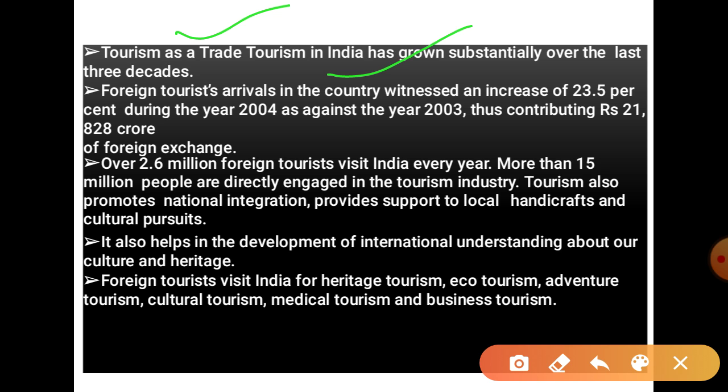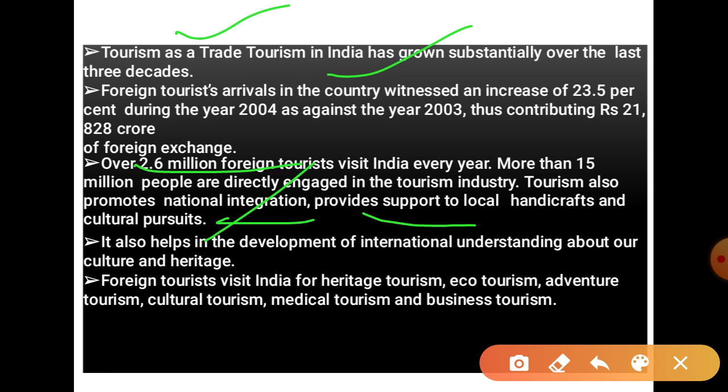Over 2.6 million foreign tourists visit India every year. More than 50 million people are directly engaged in the tourist industry, in hospitality services, hotels, food, restaurants and other things. Tourism also promotes national integration and provides support to the local market, local handicrafts and cultural pursuits.